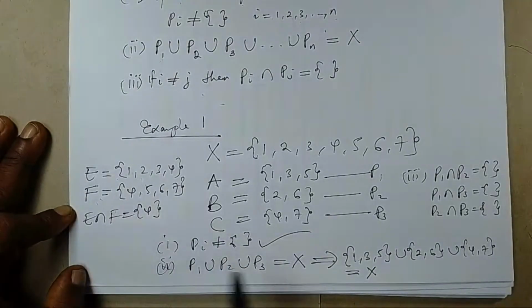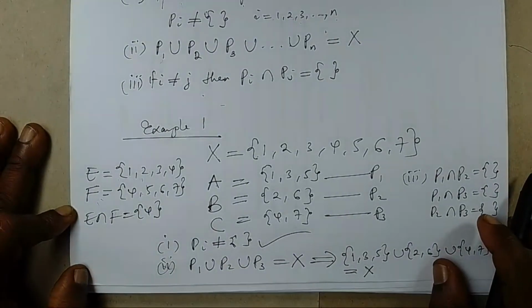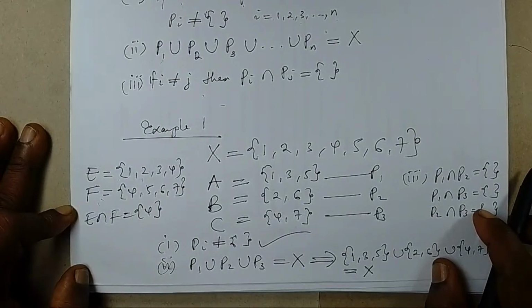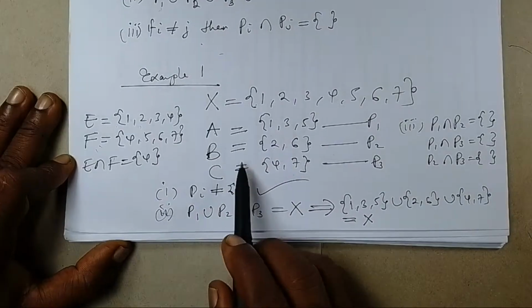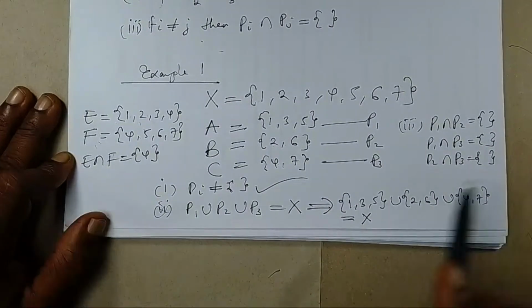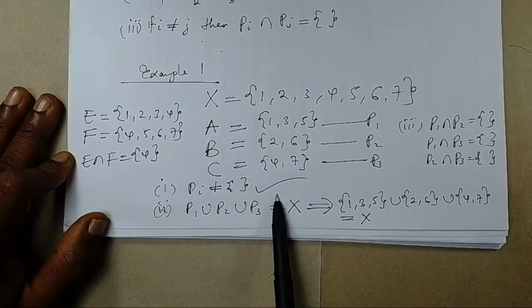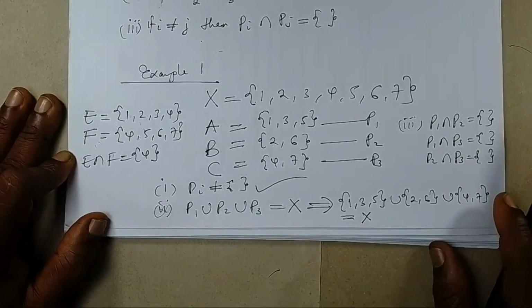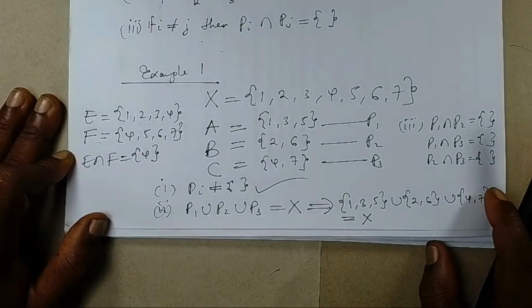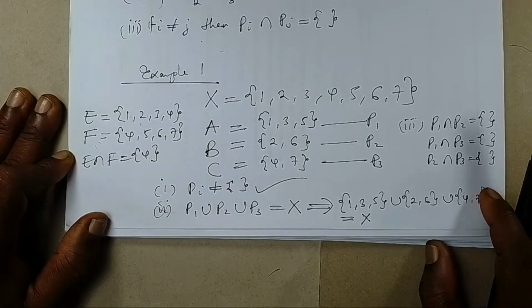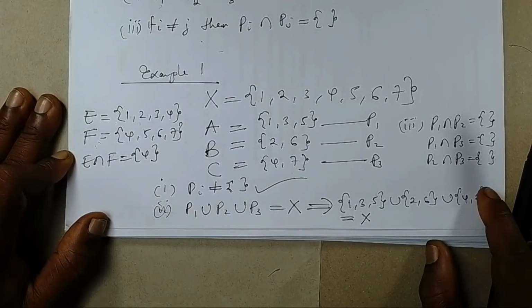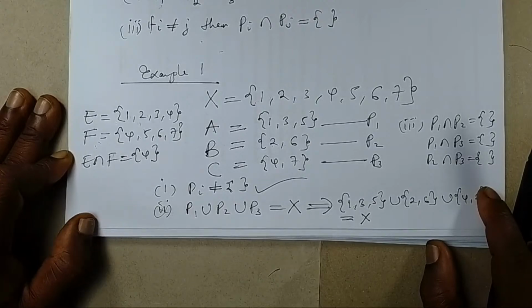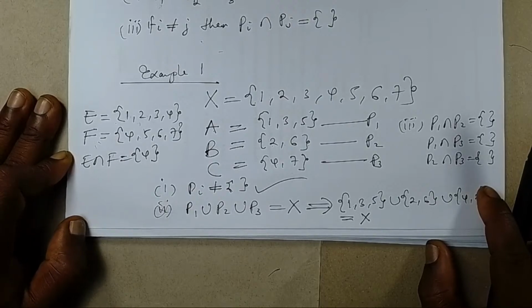So because they have an intersection which is not empty, it means that E and F are not partitions of X. However, A, B, C are partitions of X because they satisfy condition number 1, condition number 2, and condition number 3. So if a set of subsets are partitions of a set, then you must take note of them satisfying all the rules. They can't satisfy 2 and leave 1 out. They must satisfy all the rules. And that is it about partitions of X.